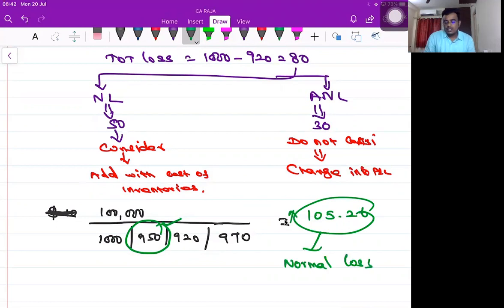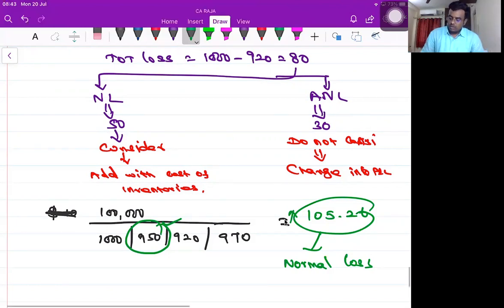Since we consider normal loss as a part of cost, the petrol cost will increase from 100 to 105.26. That 5.26 is nothing but the cost of the normal loss. Is it clear?